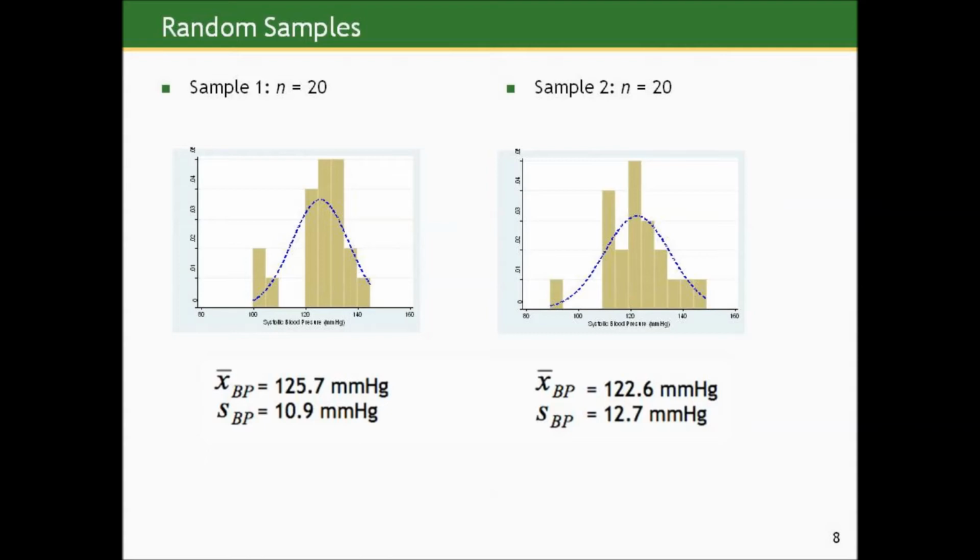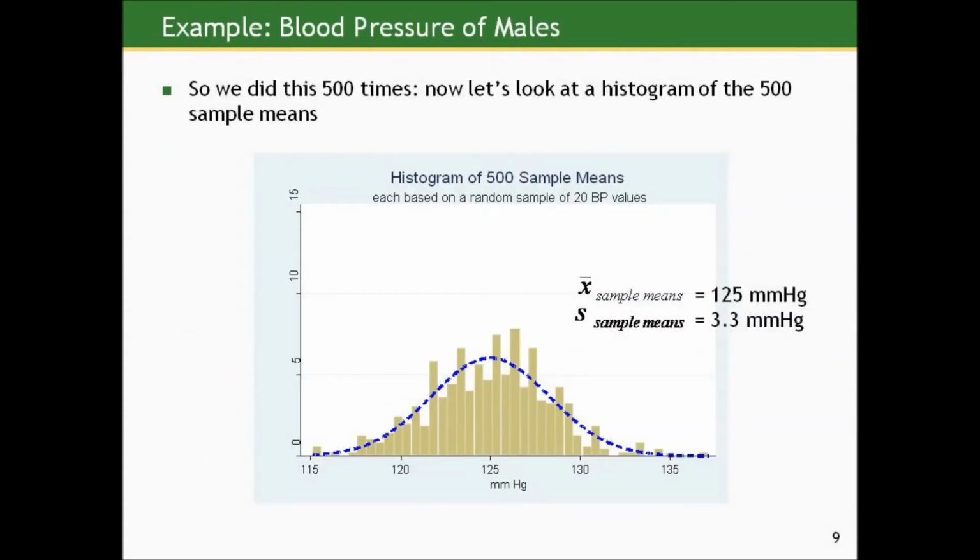Now, I'm not actually going to take you through the next 498 samples, but you can assume I actually did do that. That's how I spent one of my summers. So at the culmination of this, it has been done 500 times. I want to get a sense of how much variation there was in the sample means across those 500 samples. So what I'm going to do now is do another histogram.